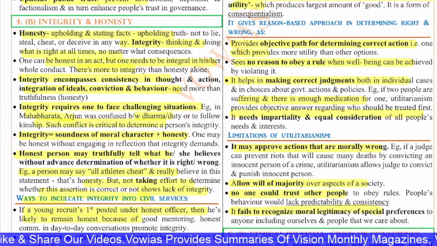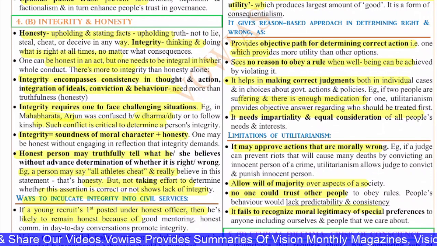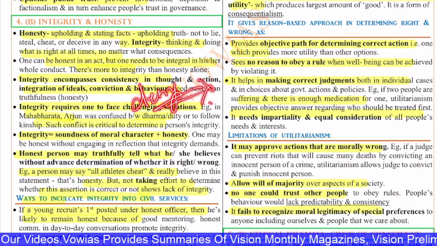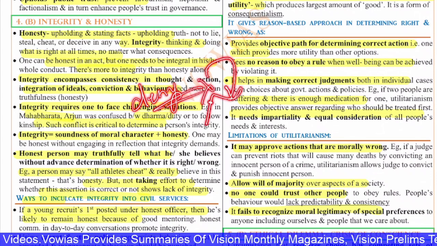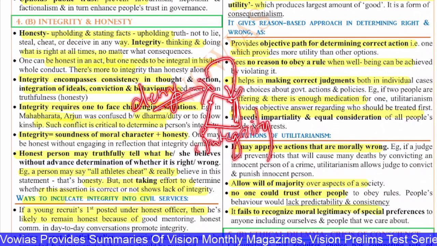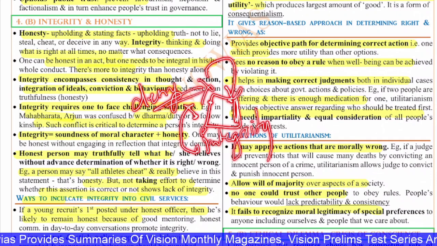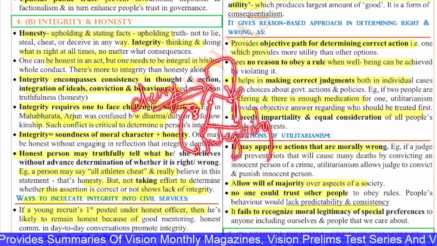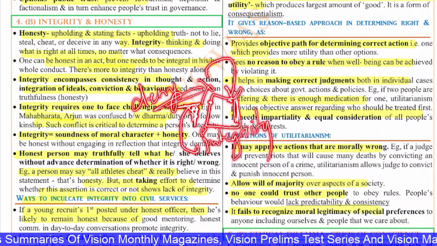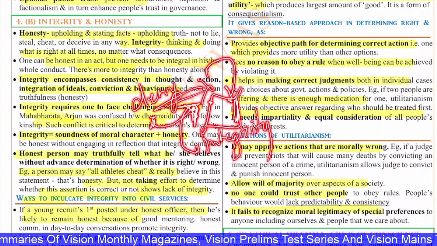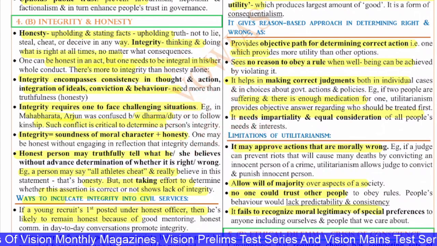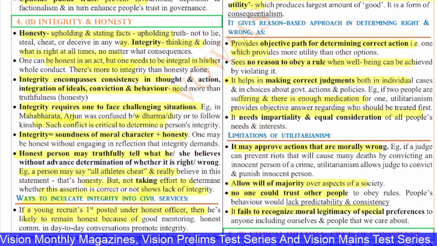Okay, so if you look at honesty, for example in public service, an officer may deny a person his pension or anything just because he is not able to produce a certificate or he is falling in the gray area. So here integrity will come into the picture, because yes, it is right that he is honest, but is that act right? The answer is no. The act is not right, so there his integrity will come into question. If he has high integrity, then he will give all the required permissions and do everything within his capacity to ensure that the person gets his pension. So that is the major difference.